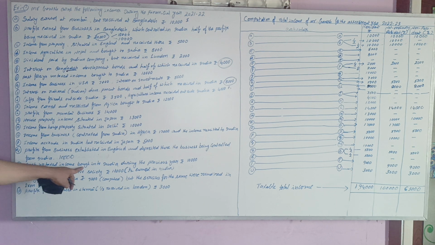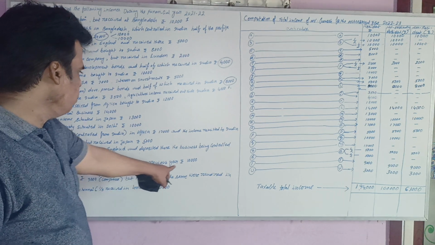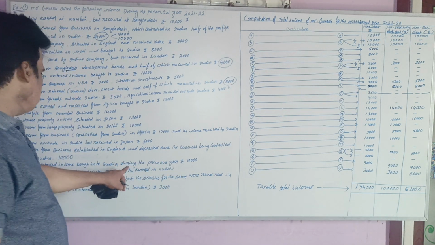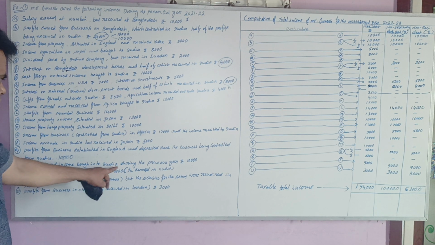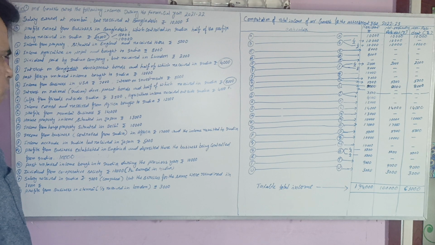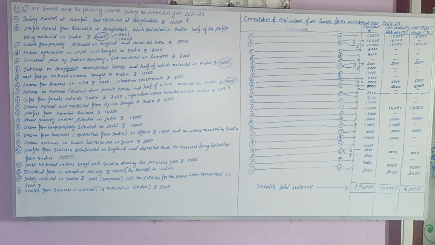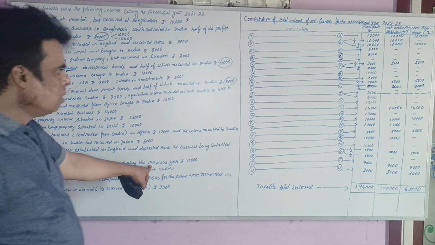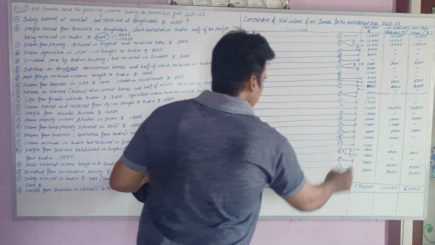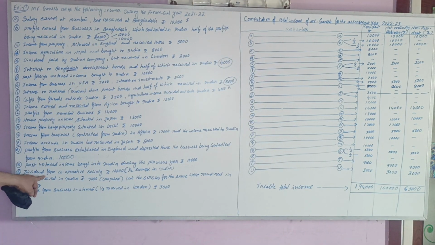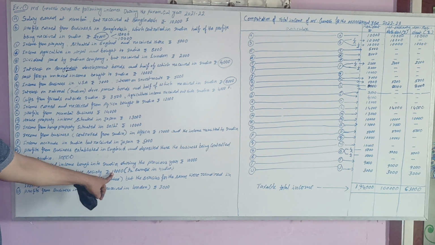Next, past untaxed income brought into India during the previous year. This point is also brought into India after the earning and receiving were completed outside India. That should be treated as foreign income. Past untaxed income brought into India during the previous year, 10,000, should be treated as foreign income type 1, hence taxable for resident only.